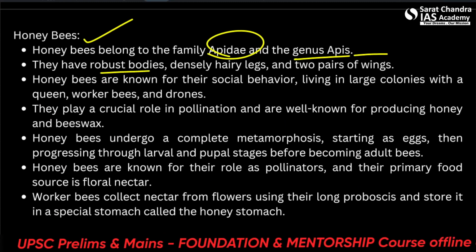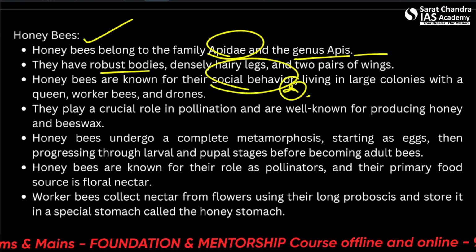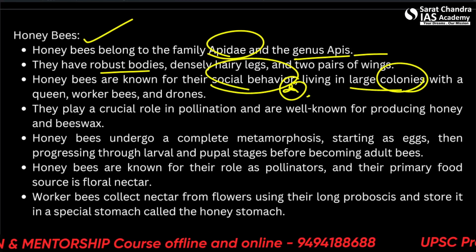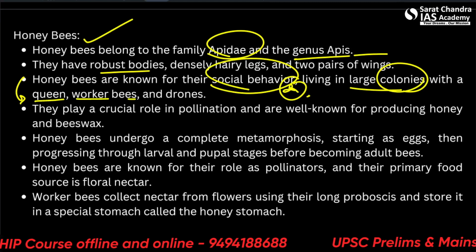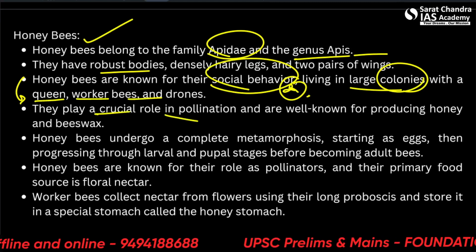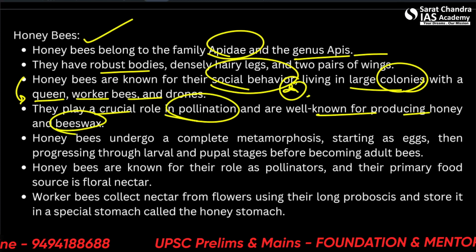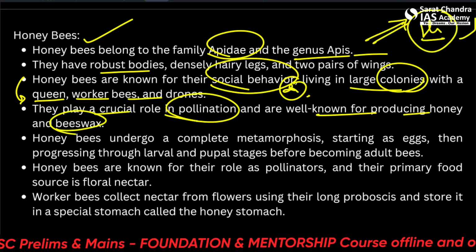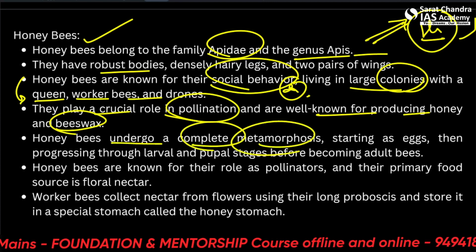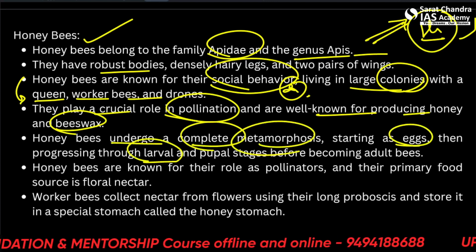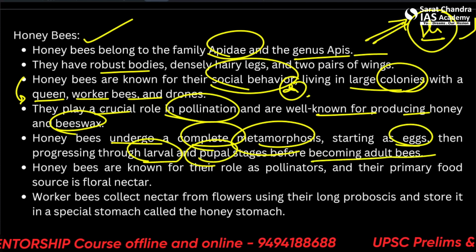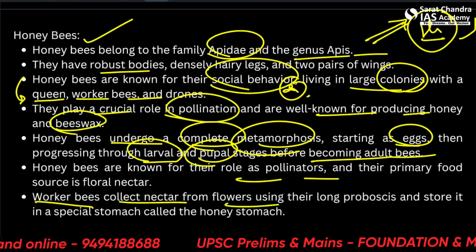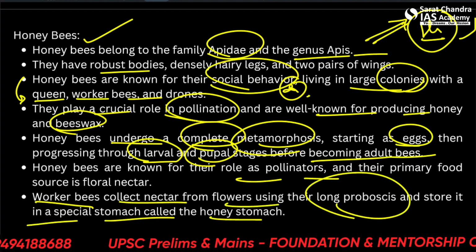They have robust bodies. Social behavior is a primary thing in them. They live in large colonies. So this is the animal that needs to tell the other animals where the food is. There's a queen, worker bees, and drones. They play a crucial role in pollination, and are well known for producing honey and beeswax. They are also beneficial for humans in a direct way. They undergo a complete metamorphosis, starting as eggs, then progressing through larval and pupal stages, becoming adult bees. So they are also known as pollinators. Worker bees collect nectar from flowers with their long proboscis and store it in a special stomach known as the honey stomach.